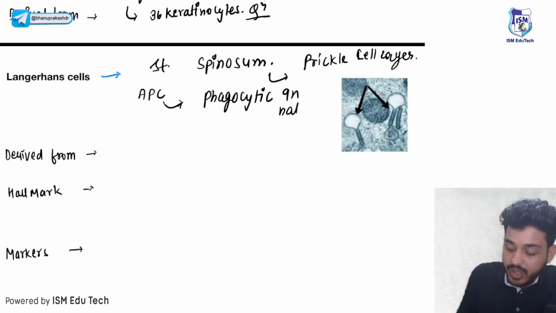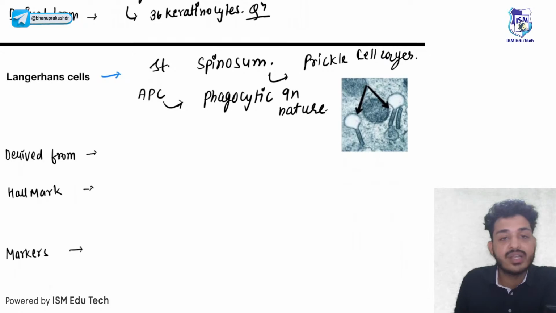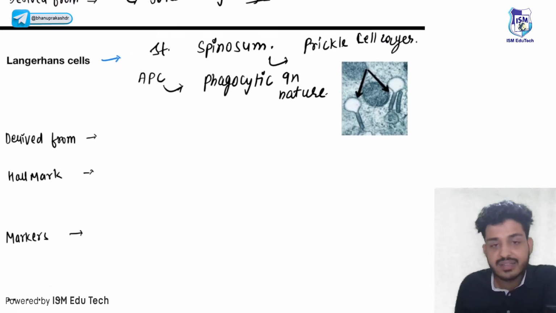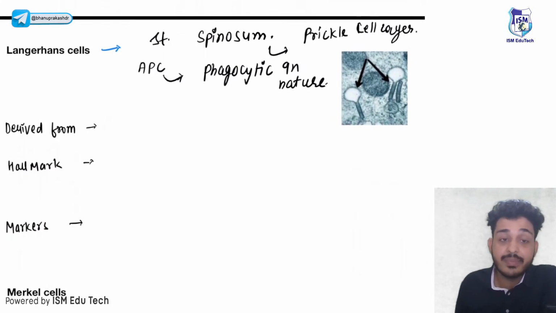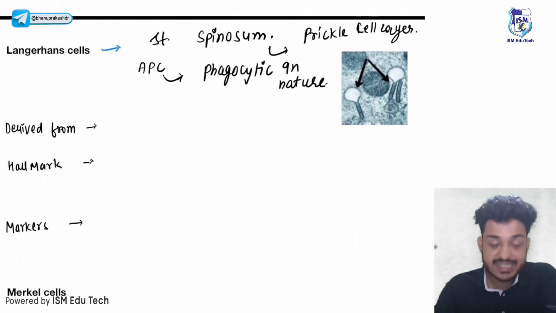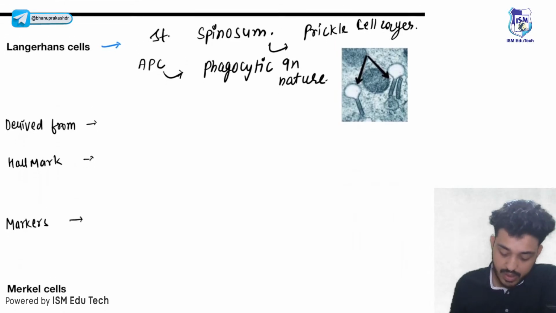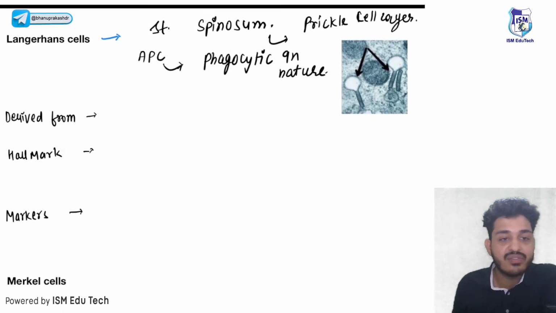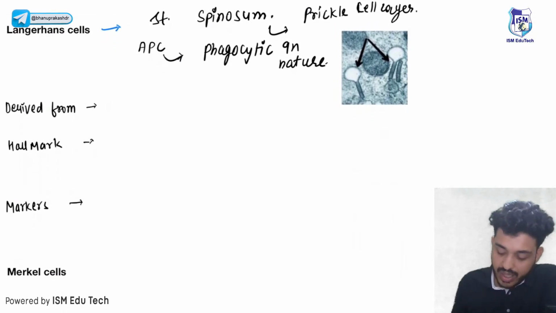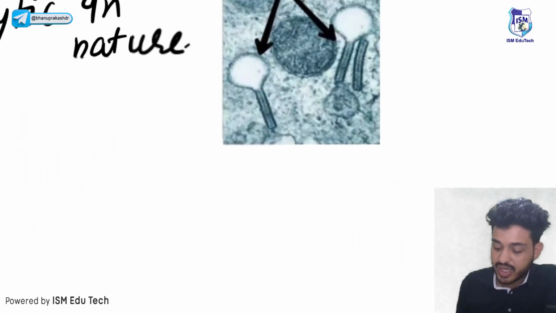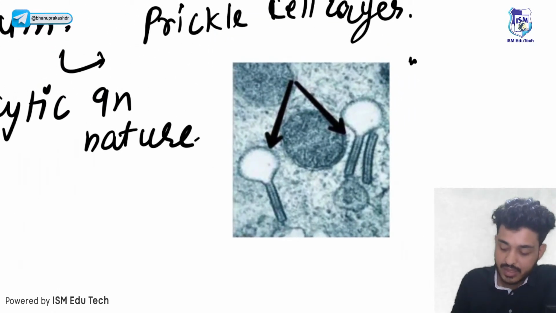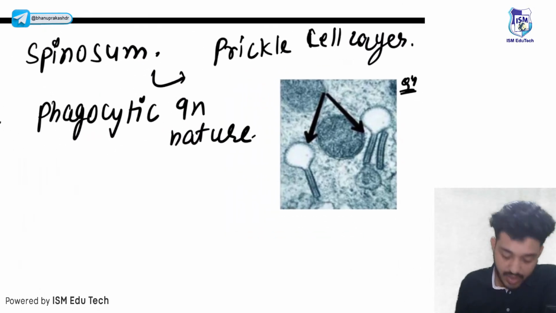This is very important. There is a disorder known as Langerhans cell histiocytosis. What will happen in Langerhans cell histiocytosis? There will be an increase in the number of Langerhans cells. How will we check? We will see some markers. What are the hallmarks? This was the question asked. What is this, guys? Can you answer? What is this?